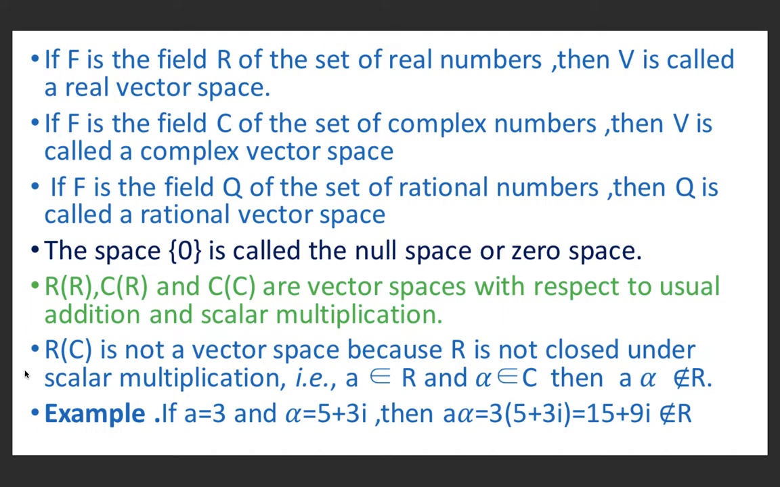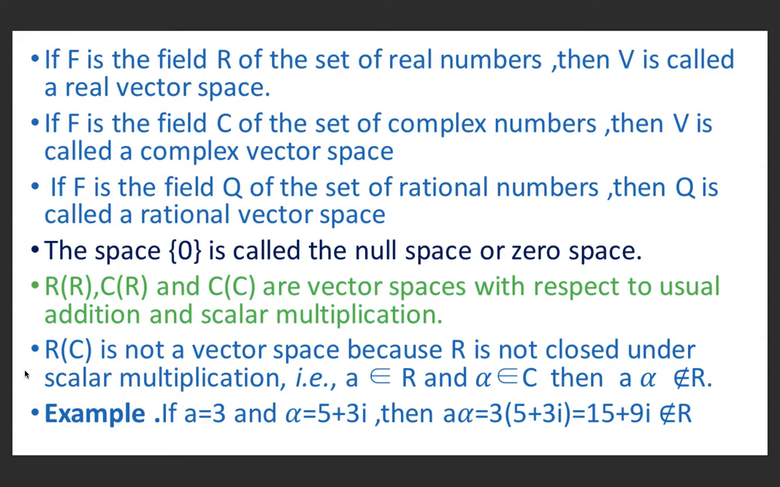R over R, where R denotes the set of real numbers, C over R, where C is the set of complex numbers, and C over C are all vector spaces with respect to the usual addition and multiplication. But R over C is not a vector space because R is not closed under scalar multiplication.